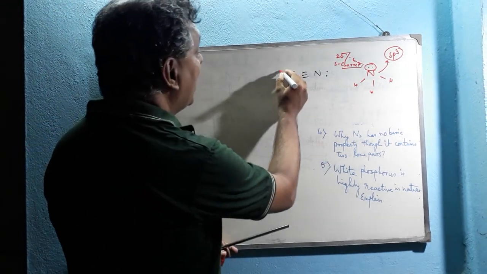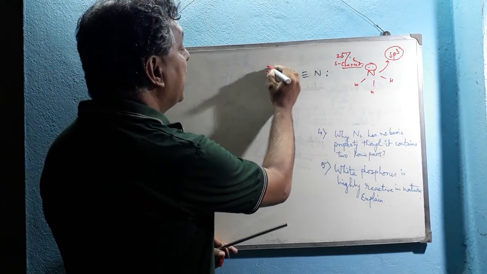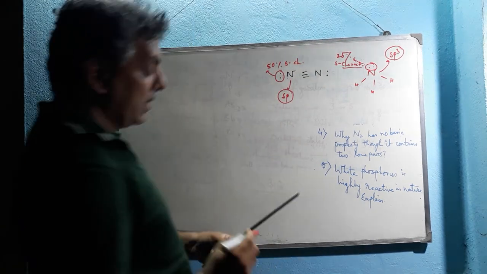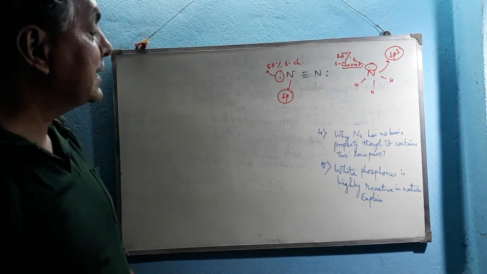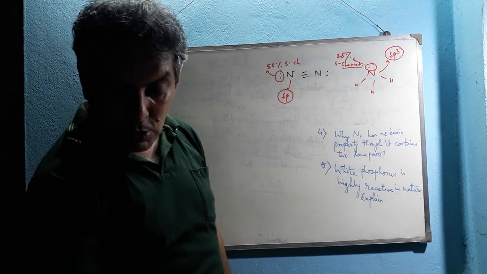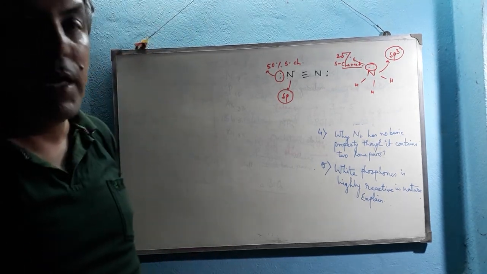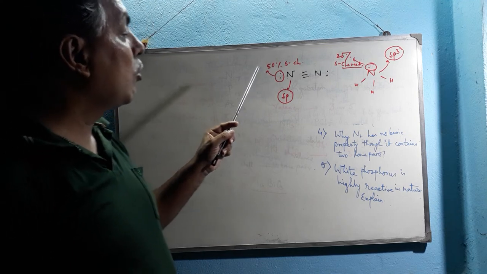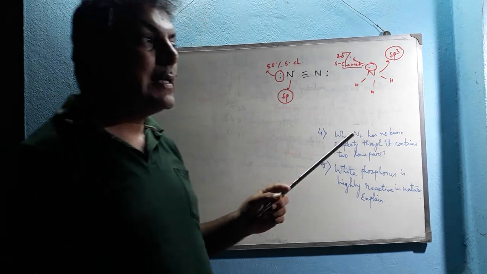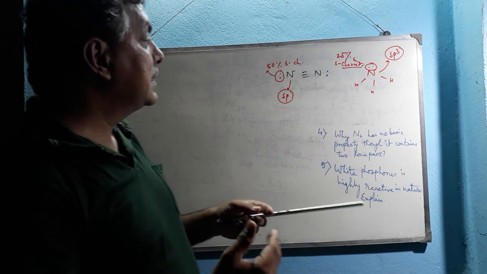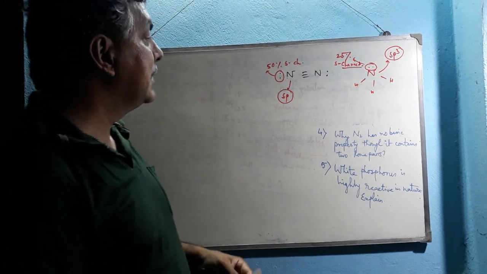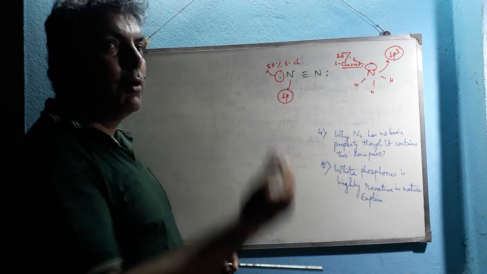So the lone pair occupies 50% s character. With the increase of the s character, we know that the s orbital is the nearest to the nucleus. So with the increase of s character, the lone pair has more tendency to reside nearer to the nucleus, and hence this lone pair cannot be donated.